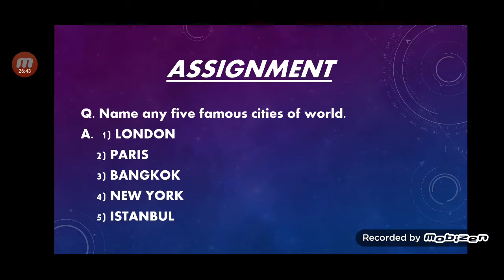Okay, children? So we have finished page number 42, that was Sow and Grow, my dear students. Page number 43, Know Your Book. And page number 47, that was Top 10 Cities. Children, you have to do this work in the copy. Only assignment, name any 5 famous cities of the world. And another I gave you, beta, name any 5 parts of book. Only these 2 questions you will do in the copy. And rest of the work you will do in the book.